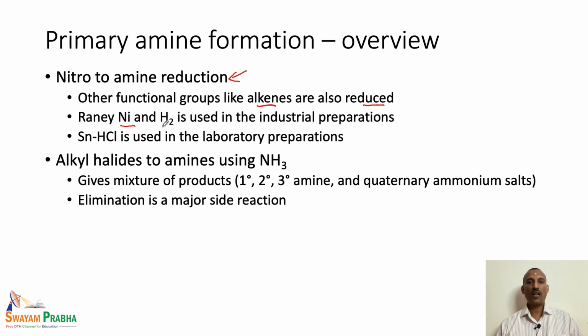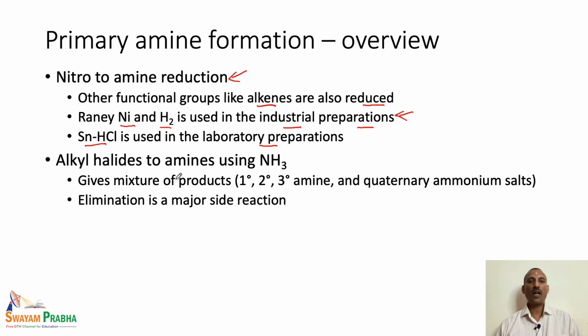Raney nickel with hydrogen is generally used for the industrial preparation of nitro reduction. This is used in large scale preparations, whereas tin and HCl is used for laboratory preparation. So, there are two major ways by which the reduction can be carried out. If an industrial process is required for the nitro to amino reduction, people prefer the Raney nickel hydrogen route. And for a very small scale preparation in the laboratory, the tin HCl method is the best.